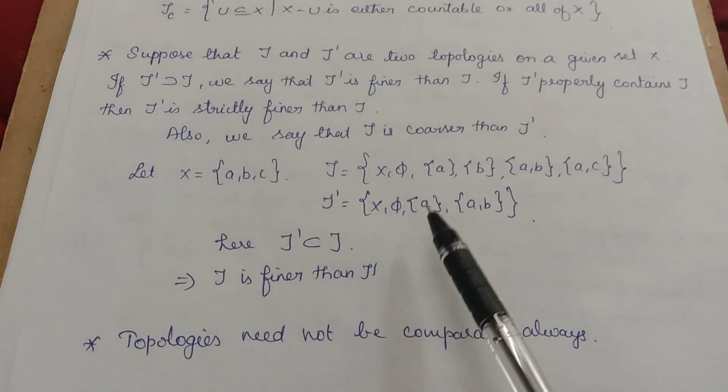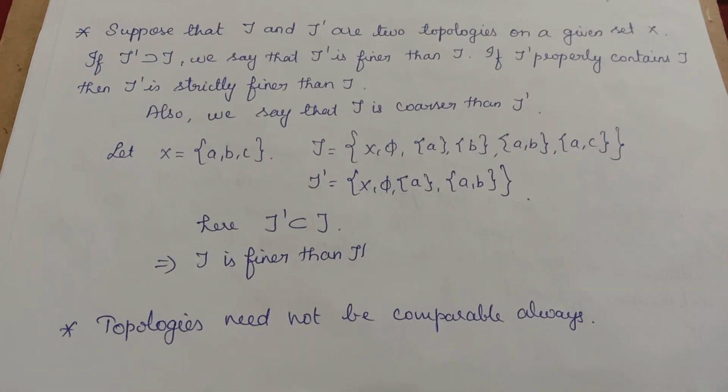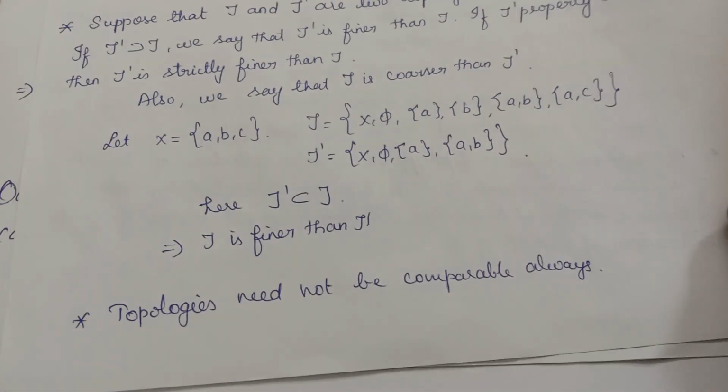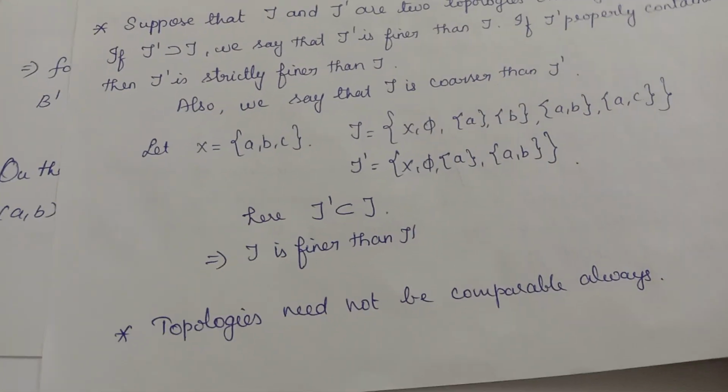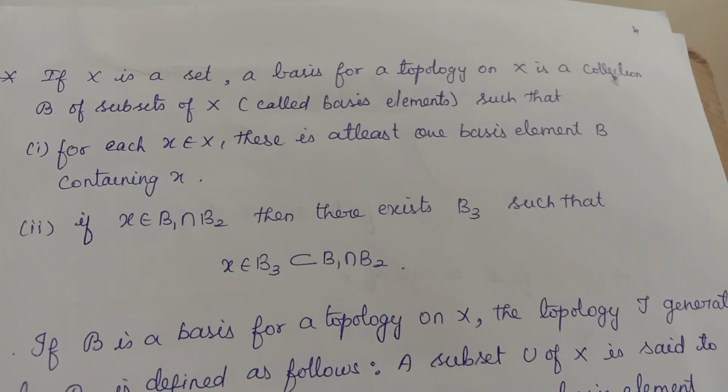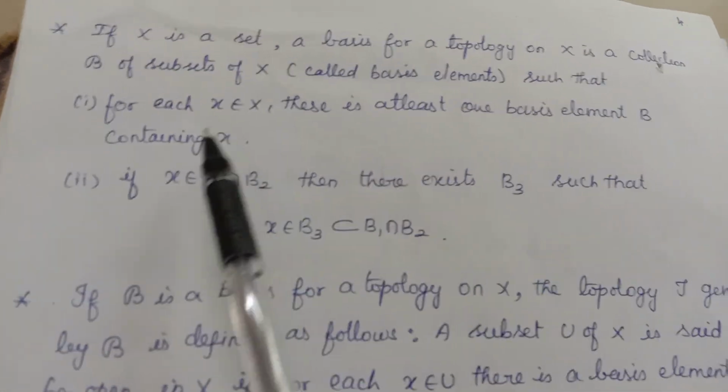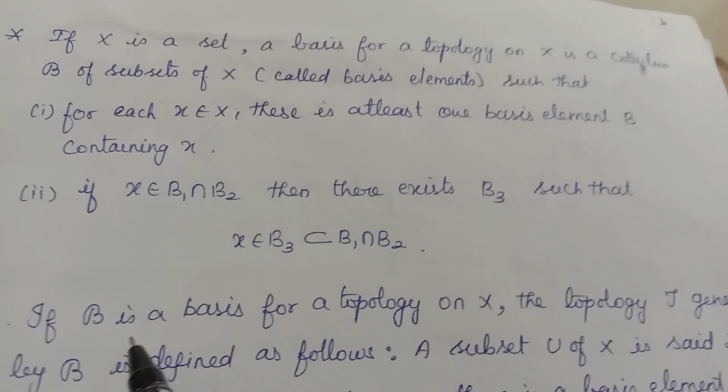Okay. This need not be possible always. That is, any two topologies need not be comparable always. Sometimes they may be comparable, sometimes they may not be comparable. Now the next one is basis for a topology. This is an important concept.